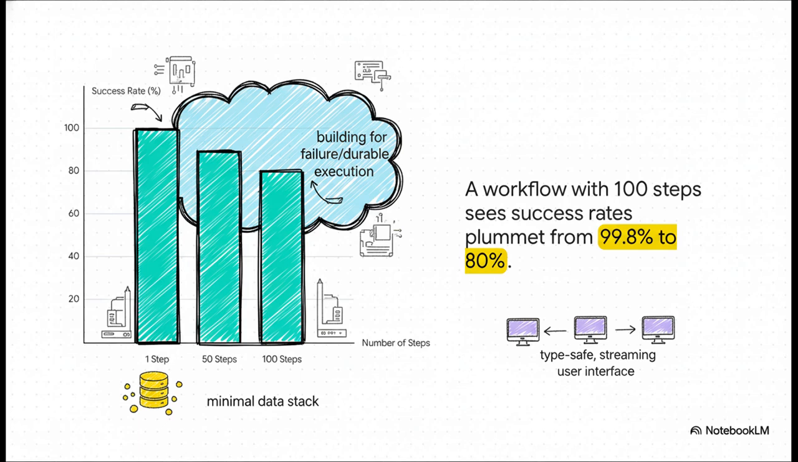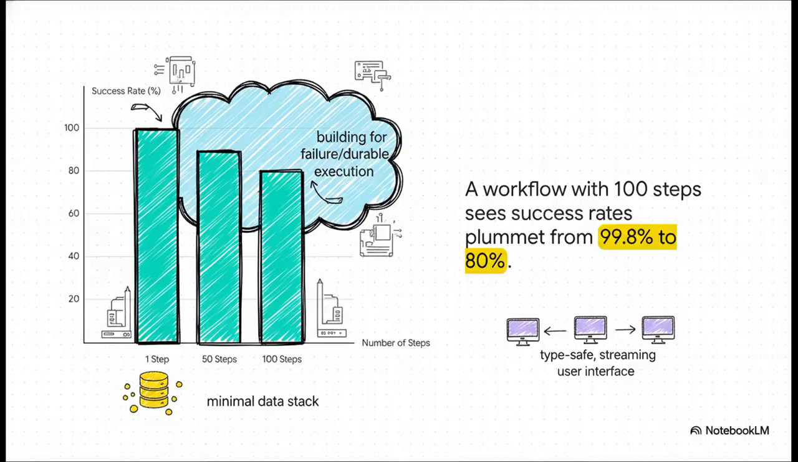It's what you could call the reliability cliff. You start off great. One step, you're at 99.8% success. Awesome. But then you start adding more steps. 50 steps, and you're down to 90%. 100 steps, and that's really not a lot for a complex agent, and your success rate just plummets to 80%. An 80% success rate means 1 out of every 5 times you run it, it's gonna fail. You can't ship that to production.